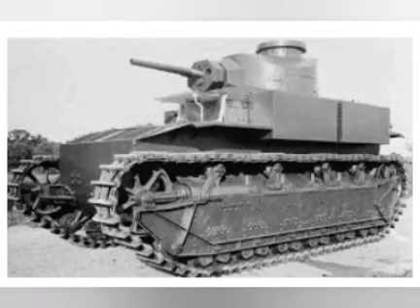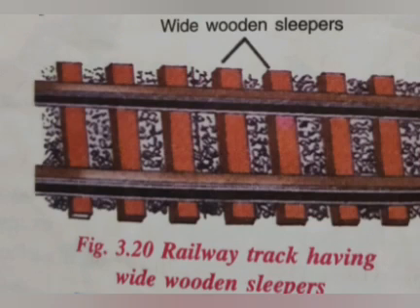Next, army tanks are usually very heavy, so they are made to move over broad steel tracks called caterpillar wheels of the tank. These tracks are used to increase the surface area so that they reduce the pressure on the ground and hence avoid sinking of their wheels in the ground. Now next, wide wooden sleepers are placed below the railway track so that the pressure exerted by the rails on the ground becomes less.